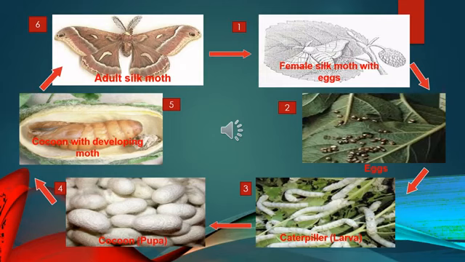Once they form the cocoon, after a few days inside the cocoon the silkworm slowly starts developing into the moth, and then the moth just breaks open the cocoon and comes out. And that last picture there is the picture of the adult silk moth.